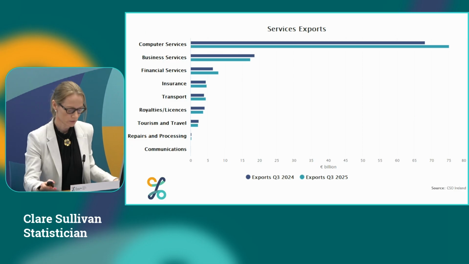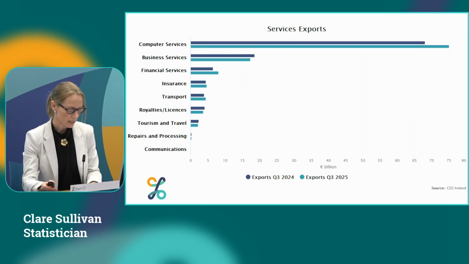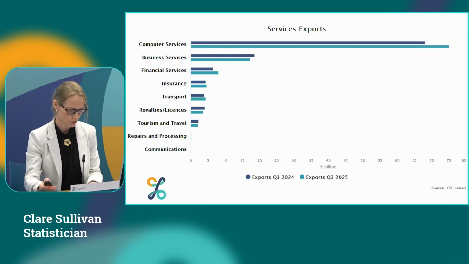Moving on now to services. If we look at services exports compared to the same time last year, we have an overall increase of 7.7 billion. This is mainly driven by a 7 billion increase in computer services. There was also an increase of 1.5 billion in financial services, which was largely offset by a decrease in business services of 1.3 billion.